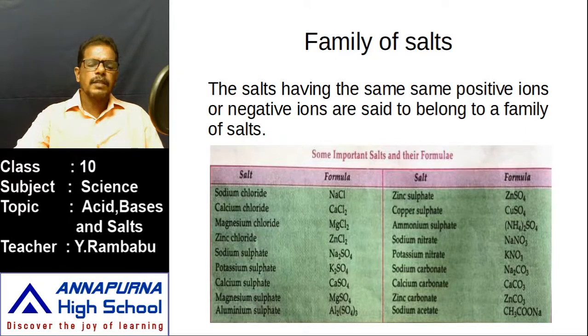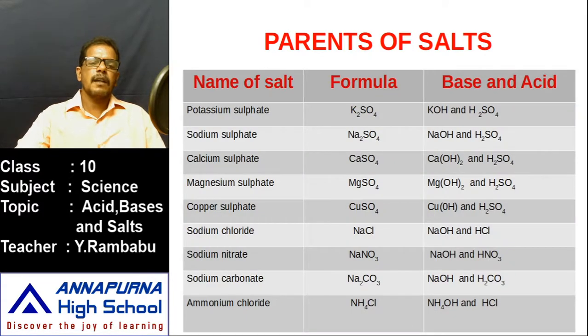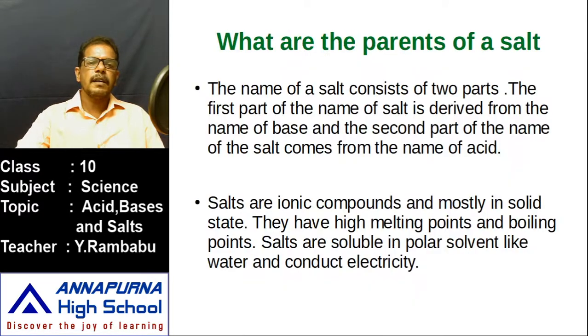Were these the only salts? No, so many salts are there. But all these are formed by chemical reactions. What is that chemical reaction? That may be a neutralization reaction or a displacement reaction. That means this hydrogen is replaced. But in some salts, this hydrogen is replaced by ammonia, then other salts like ammonium chloride are formed. That means from this we understand clearly what the parents of the salt are.